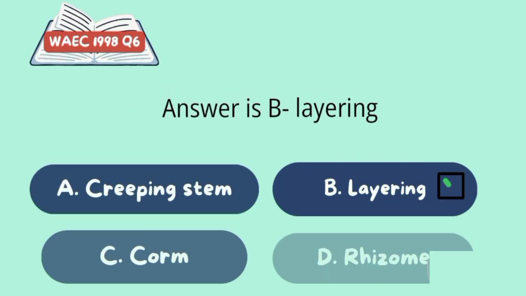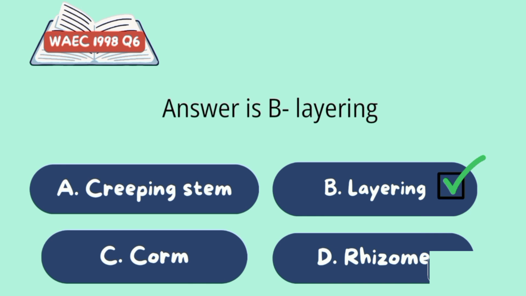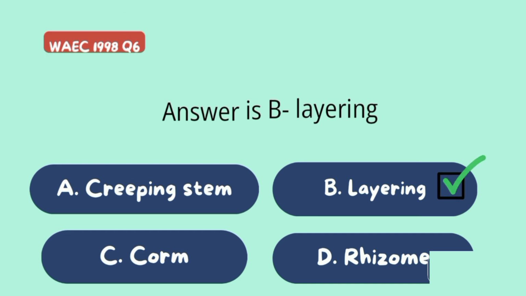The correct option is option B, layering. In layering, a young healthy stem is artificially bent down towards the moist soil, where it develops roots and produces a new plant. Option A is wrong because creeping stem is a natural vegetative propagation method. Option C is also wrong because culm is a natural part of a plant, an underground storage stem. Rhizome is also wrong because it is a natural part of a plant.